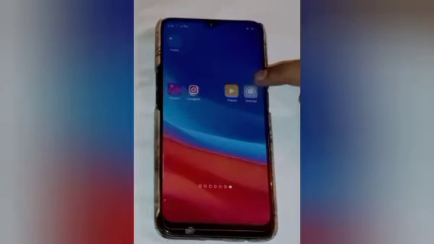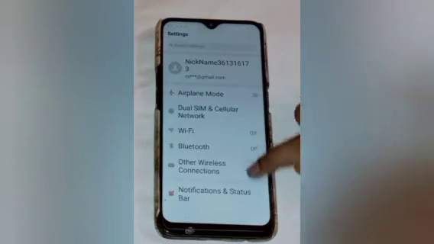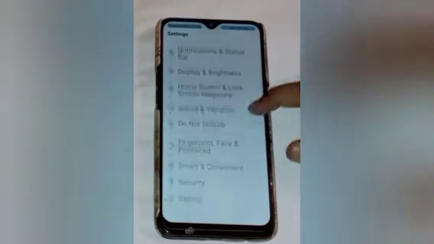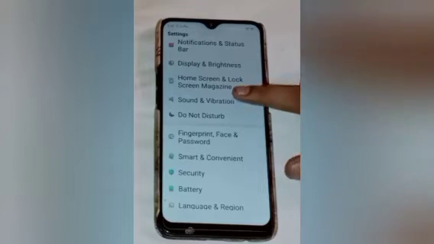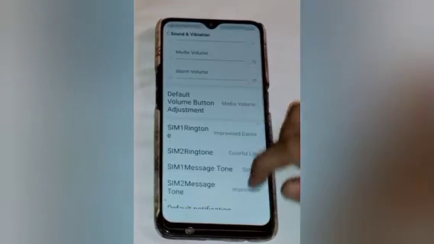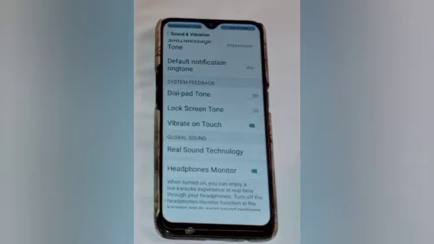Firstly, you have to move on the settings icon. After that you will see many options. Scroll up some more, and here you will see the sound and vibration option. Click on sound and vibration. After that scroll up some more, and here you will see vibrate on touch, which is already on. So firstly, turn off vibrate on touch.